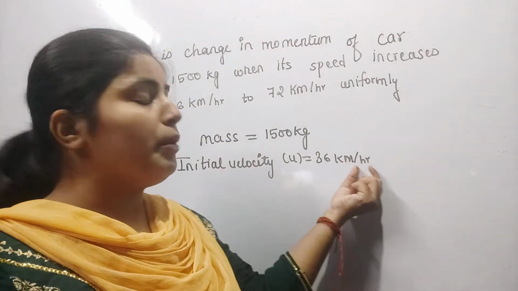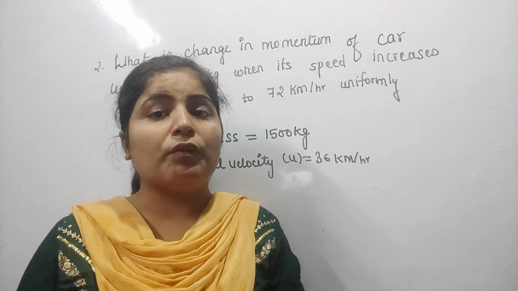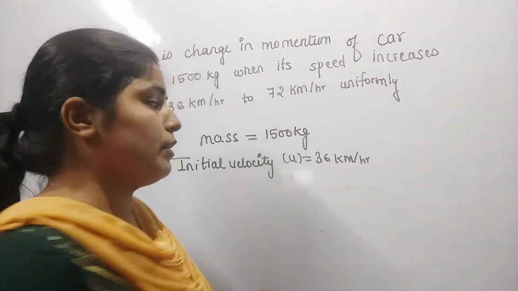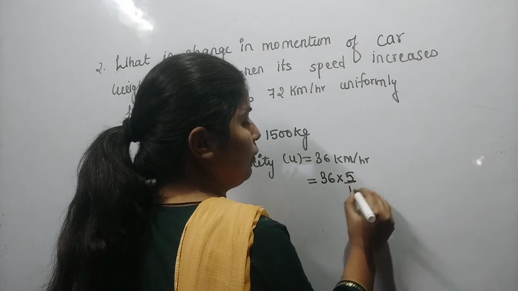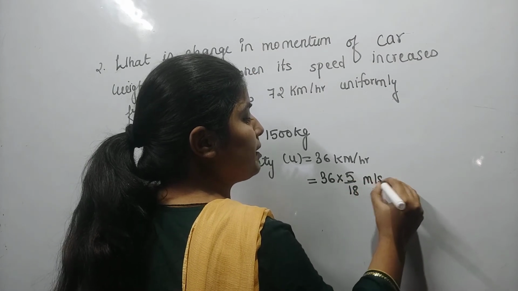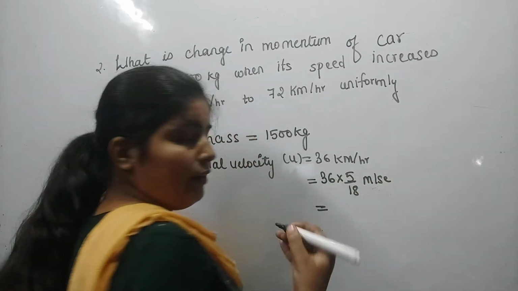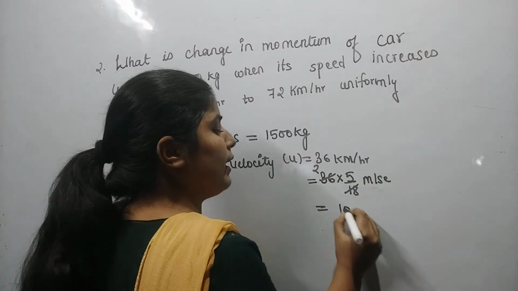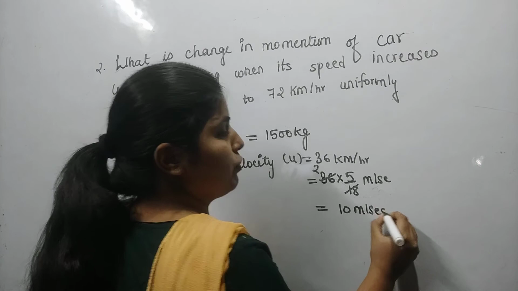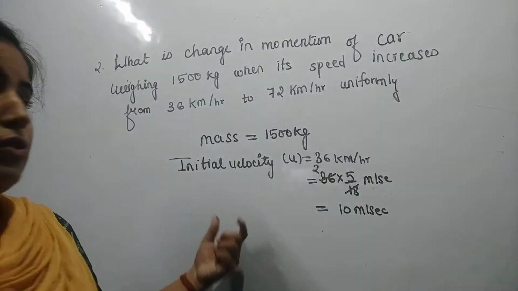So kilometer per hour has to be converted into meter per second. We will simply multiply by 5/18. So 18 twos are 36, 2 fives are 10, 10 meter per second. So that is its initial velocity.